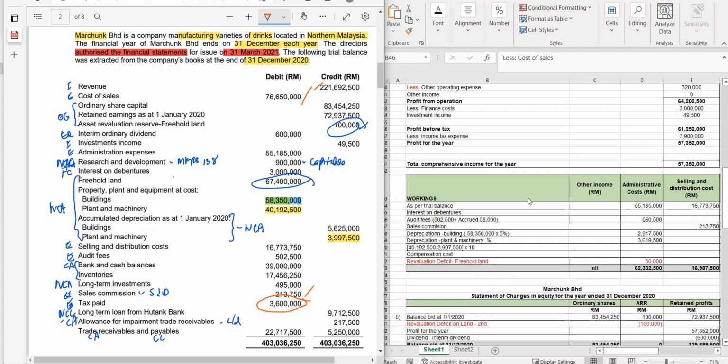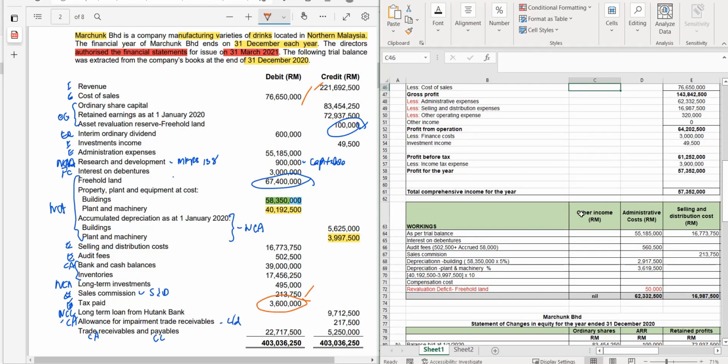Next one is admin expenses. You can see the column that you have here for admin expenses, as per the trial balance is the one here. Then you need to add up your item like audit fees. Remember, audit fees as per here was 502,500, and your additional audit fees just now was 58,000. So you can see here the one that you have in the section here, 560,500, because of the addition of the accrued expenses.